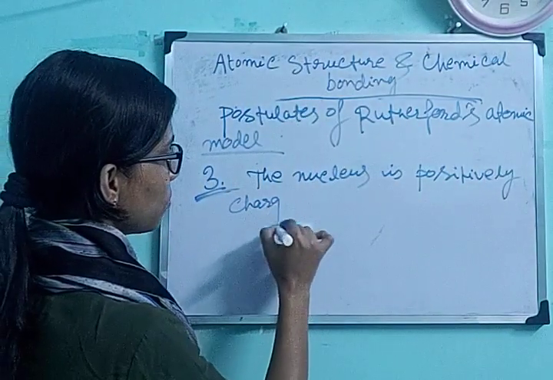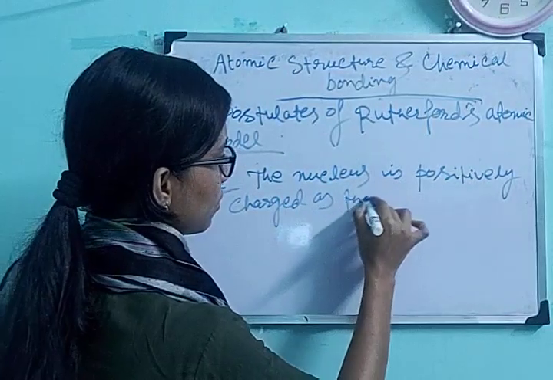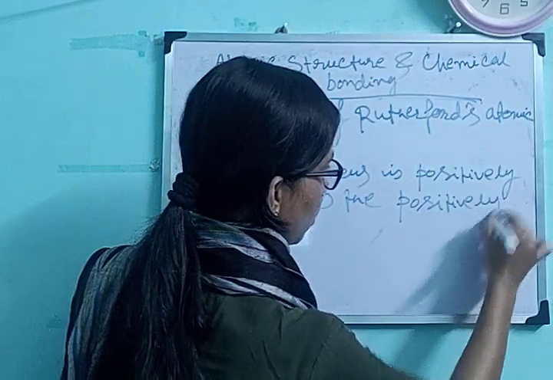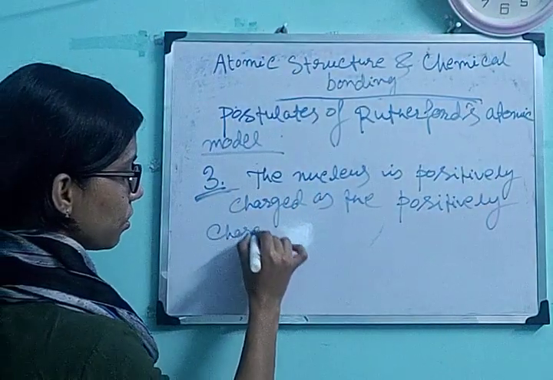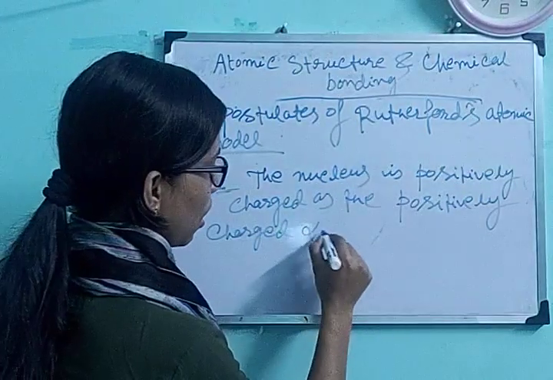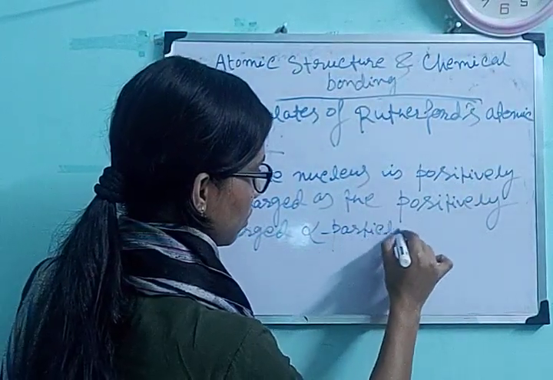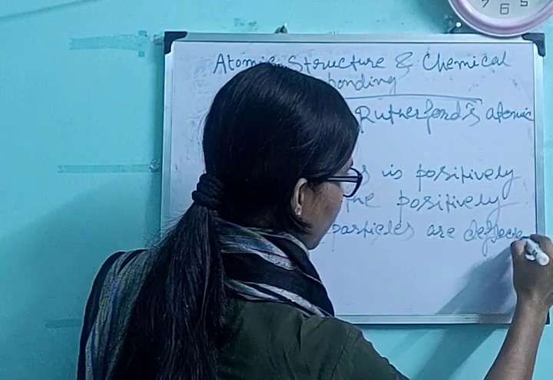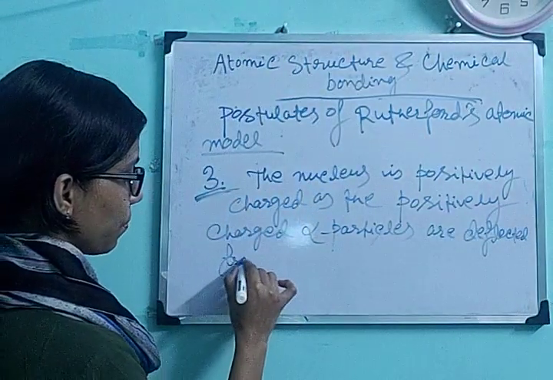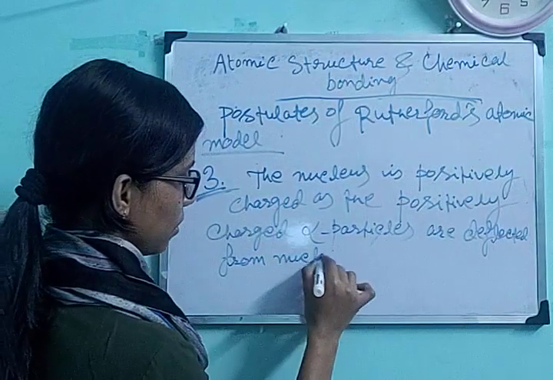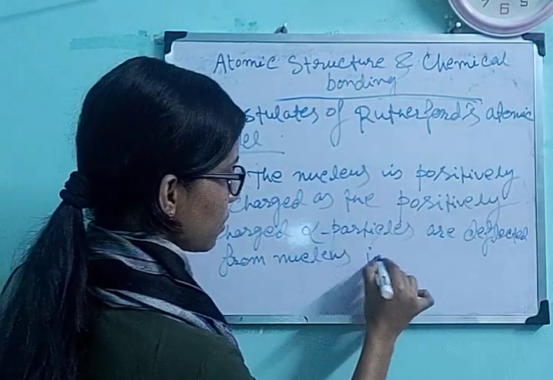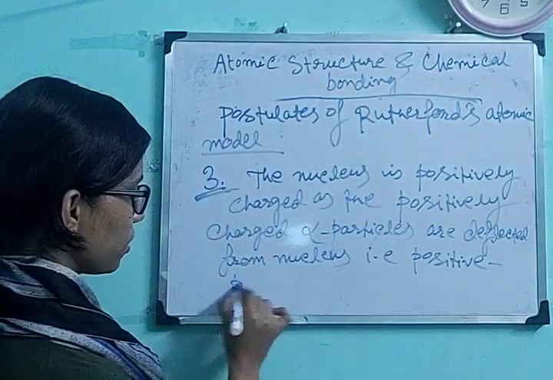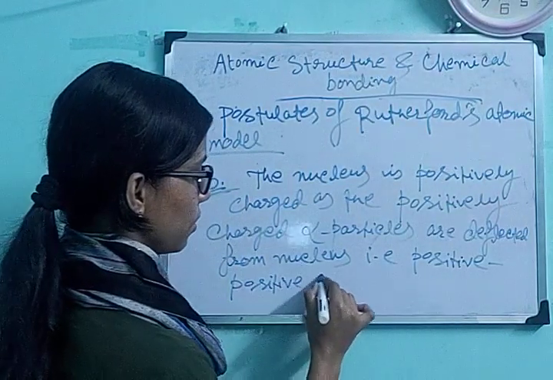The nucleus is positively charged as the positively charged alpha particles are deflected from the nucleus, that is positive repulsion.